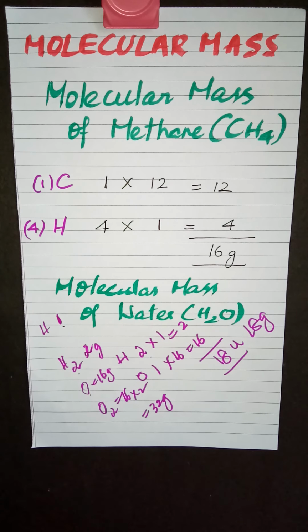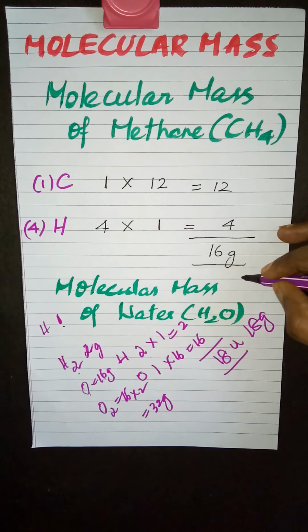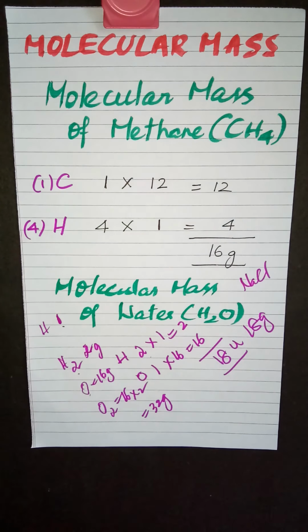And there is one more term which is called formula mass. For example, NaCl. If you look into the structure of NaCl, it does not contain discrete molecules as its constituent units. If you look in the compound, you can see positive sodium ion and negative chloride ion. They are arranged in a 3-dimensional structure, which you will be learning in detail in grade 12.